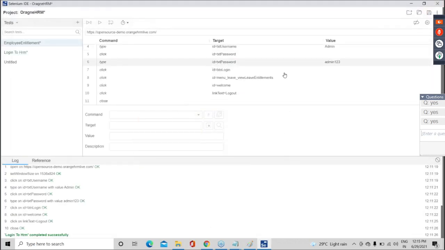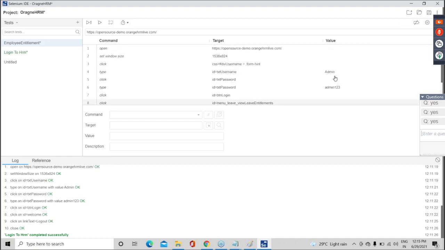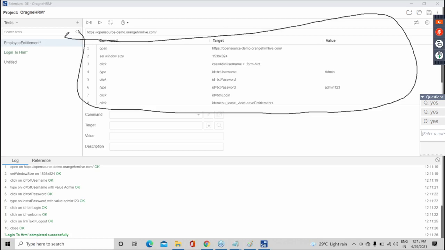Guys, after this, close the browser. Come here, stop the recording, test case done. Is everyone clear? Sapan, what you are seeing here after doing recording, this is the script, Sapan.